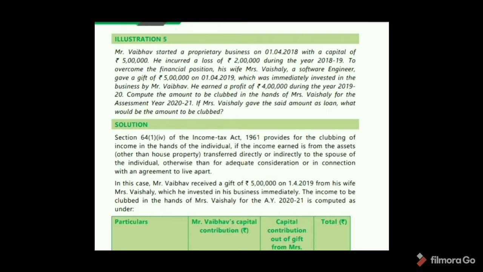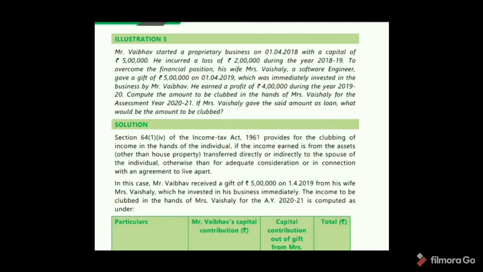To overcome the financial position, his wife Mrs. Vaishali, a software engineer, gave a gift of 5 lakhs on 1/4/2019, which was immediately invested in the business by Mr. Vaibhav. He earned a profit of 4 lakhs during the year 2019-20. Compute the amount to be clubbed in the hands of Mrs. Vaishali for the assessment year 2021. If Mrs. Vaishali gave the said amount as loan, what would be the amount to be clubbed?